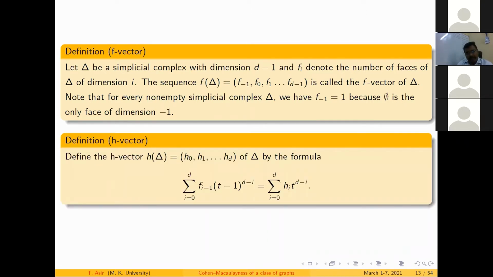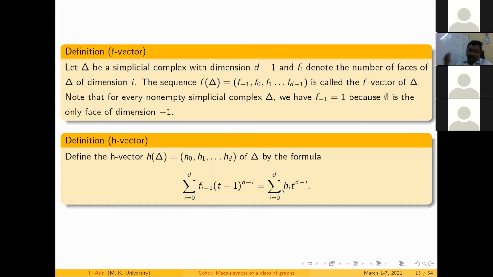Corresponding to the F vector, there is another concept, the H vector. I can compute the H vector of a simplicial complex from the F vector using a formula: the sum for i equal to 0 to the dimension of f(i minus 1) times (t minus 1) power d minus i, which equals the sum for i equal to 0 to the same dimension of h_i t power d minus i. Since I am equating these two expressions using the F vector, I can calculate the H vector.